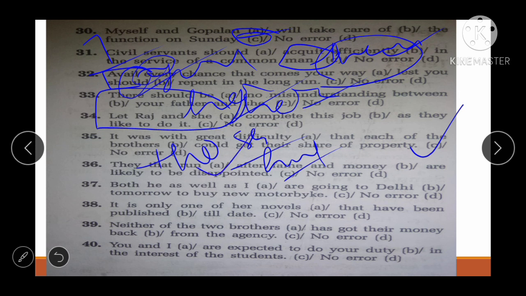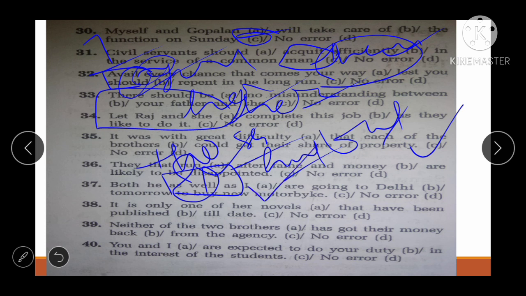Right. Next one is, see, friend, there are many people now, that's why those are right. But he as well as I are going to Delhi. Both he as well as I are going to Delhi tomorrow to buy new motorbike. No error. See, friends, both he and I आएगा, ठीक है. he as well as नहीं आएगा. as well as जहाँ आता है वहाँ but भी आता है, right? so यहाँ क्या आएगा, but he and I. okay, so कहाँ एरर है, ए में एरर है.